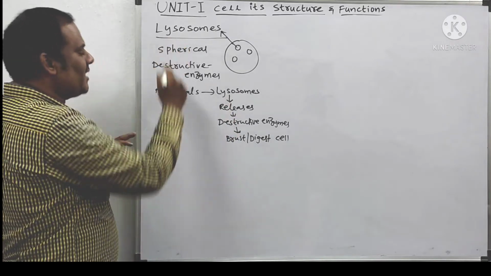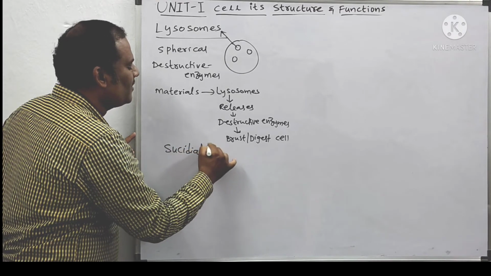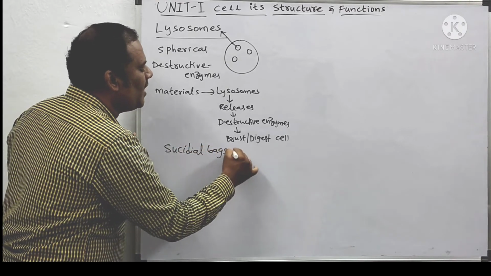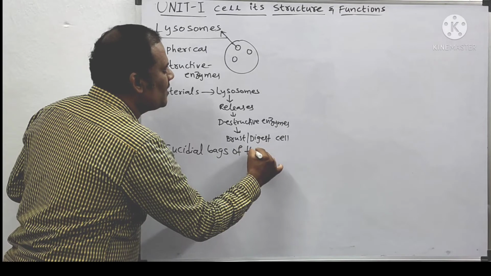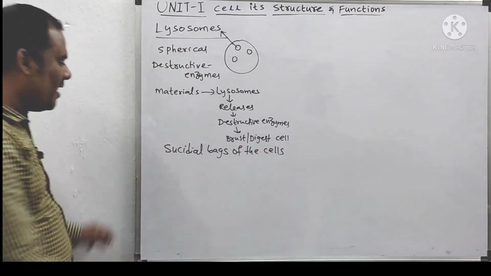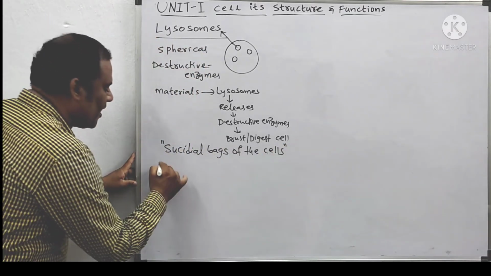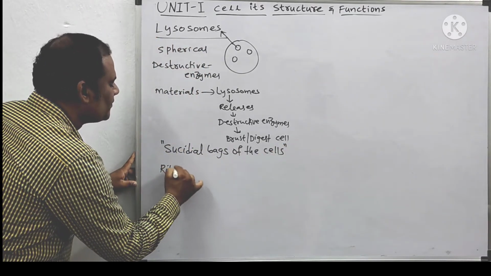That's why these lysosomes are called the suicidal bags of the cells. Understood? Who are they? Lysosomes. Next, you come to the ribosomes.